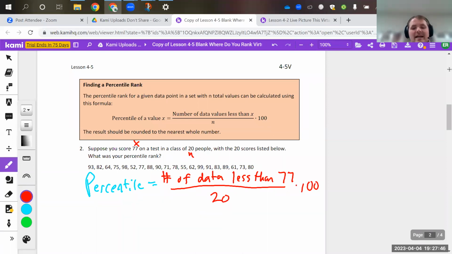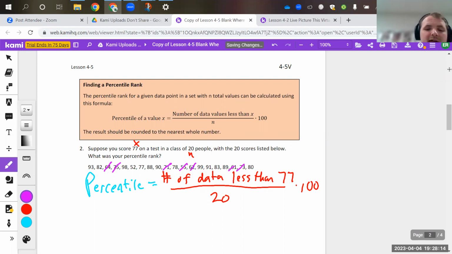We're not ready to calculate anything yet because we still have to figure out the number of data less than 77. I'm going to brute force it, not put it in Excel. So 64, that's less, that's 1. 75, less. 77 is the same as 77. It specifically says less than, so I'm not going to cross that off. 71 is less, 55, 62, 61, and 73.